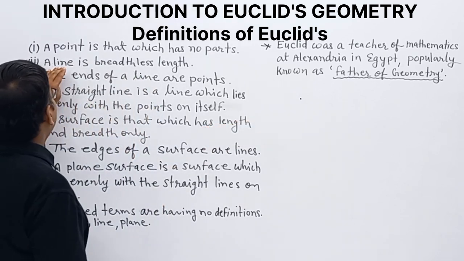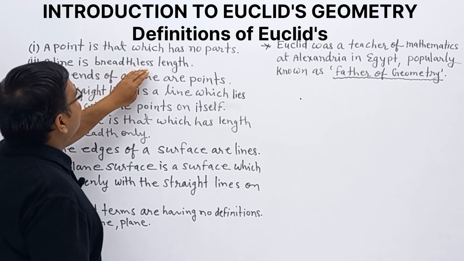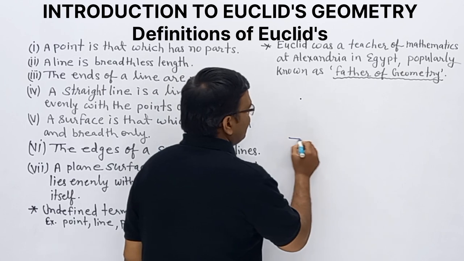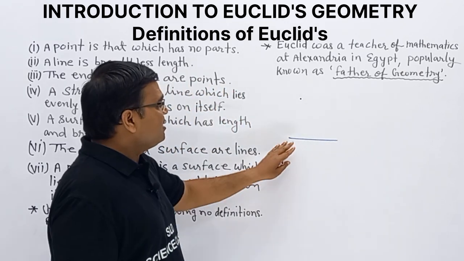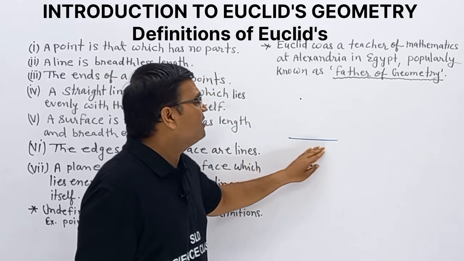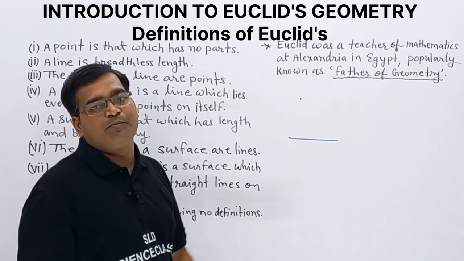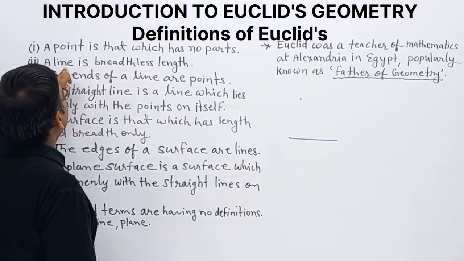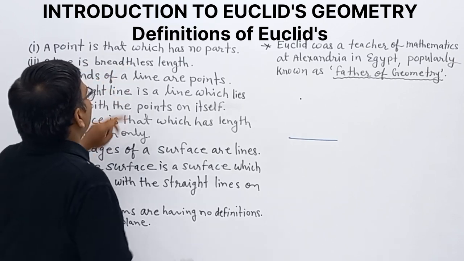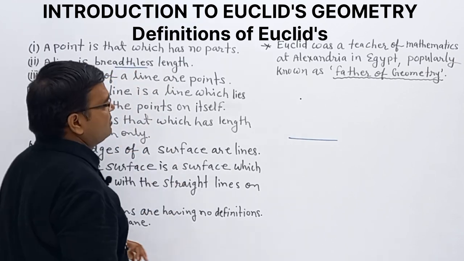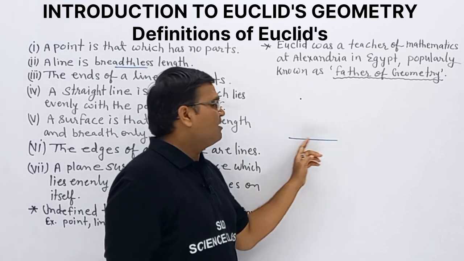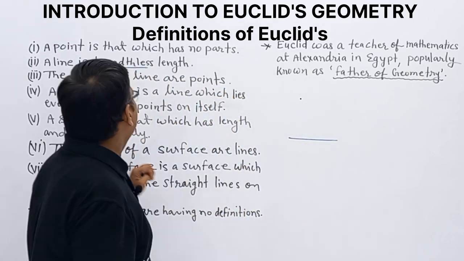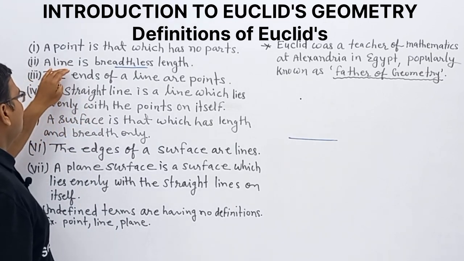Now the next one: a line is breadthless length. This is a line. A line has length but does not have breadth. So Euclid gave a line as breadthless. It has only length, no breadth. This is the second definition of Euclid.